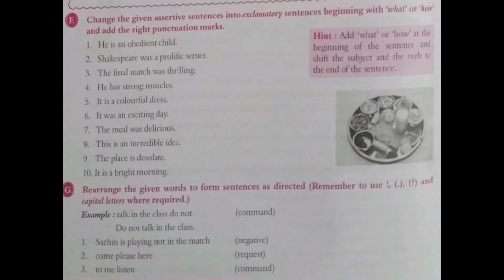All right, change the given assertive sentences into exclamatory sentences. You have to make a sentence using what or how, and you have to put exclamation marks at the end of the sentence. So just start making it. He is an obedient child. You have to make a sentence using what, an obedient child, then put the subject.